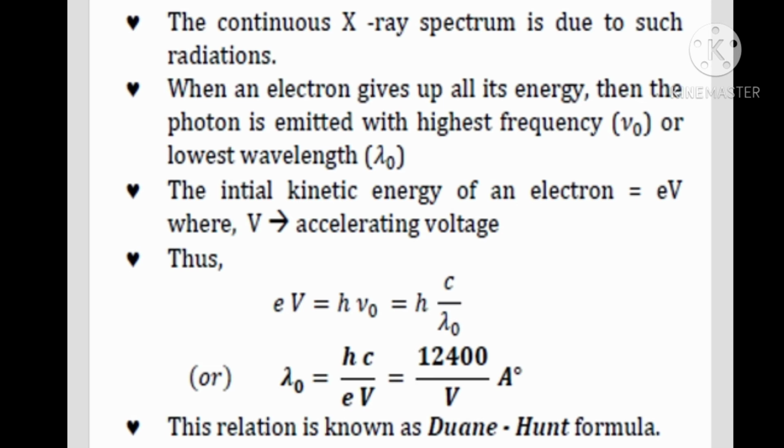Here h is Planck's constant, c is velocity of light, and e is the charge of the electron. We have the constant values, so after applying and simplifying the constant values, we will get 12,400 divided by capital V Angstrom. This relation is known as Duane-Hunt formula.